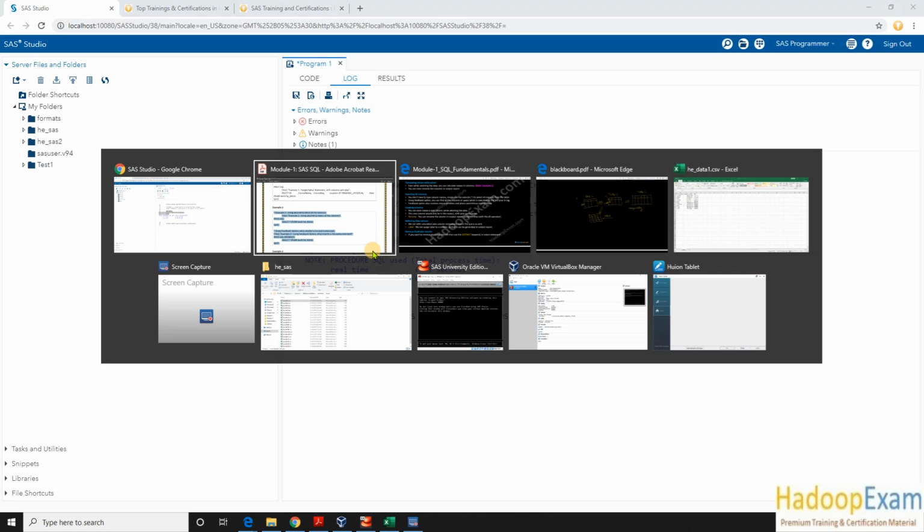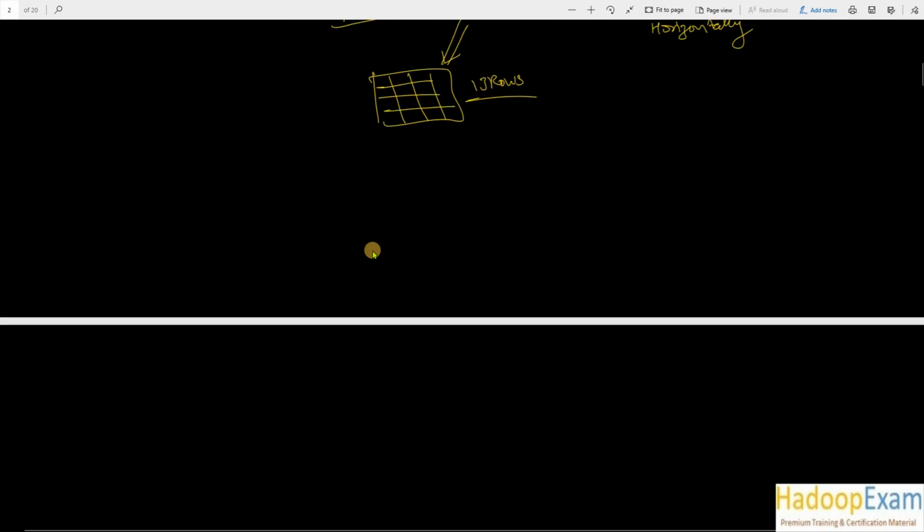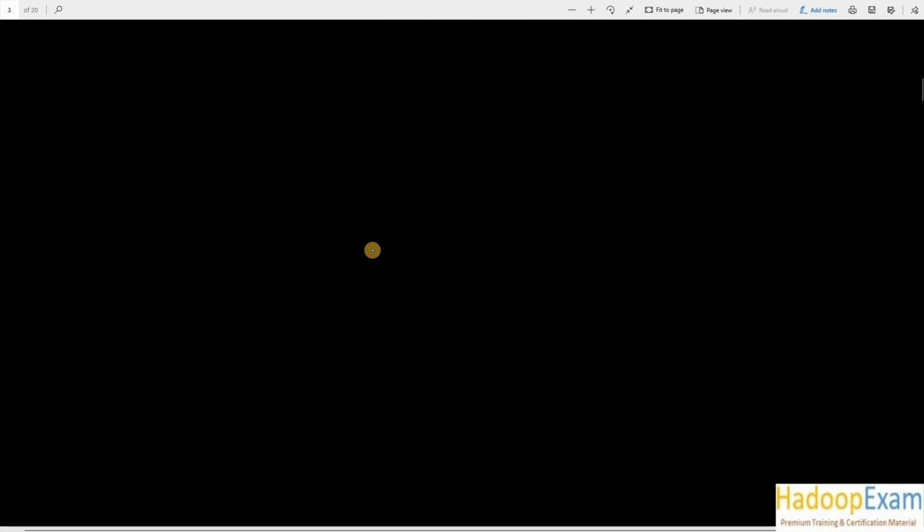So let me first go through one concept actually. This is your SAS engine. Let's say this is your SAS platform, and this is your data stored on the disk. So this is your file. To fetch this data as a SQL query output, SAS has a processor known as the SQL processor, which runs on this table and gives the data as a report to you.